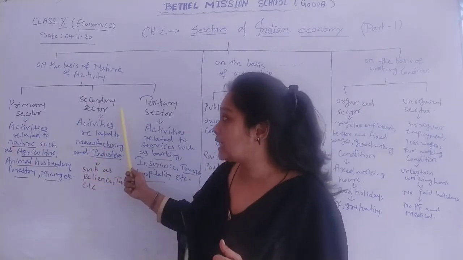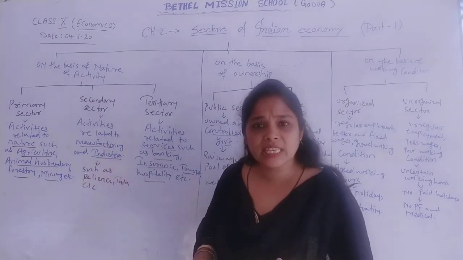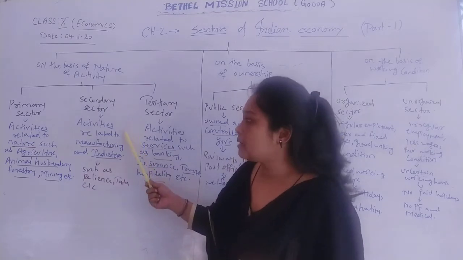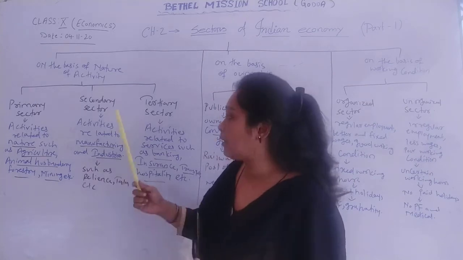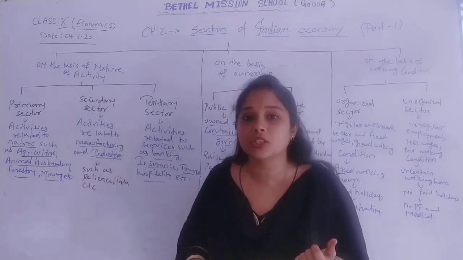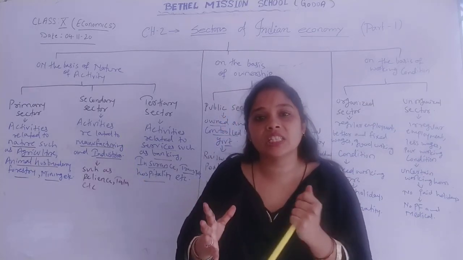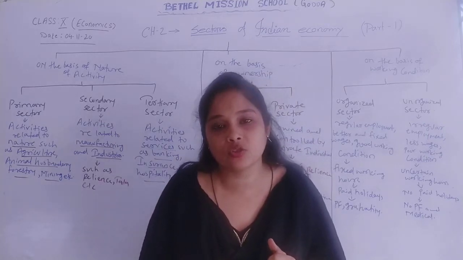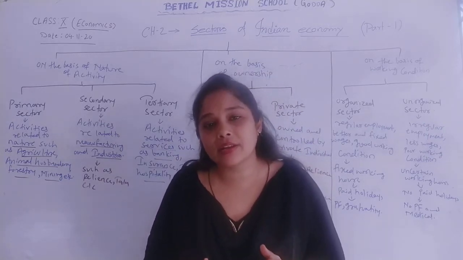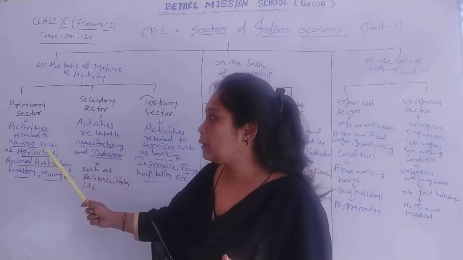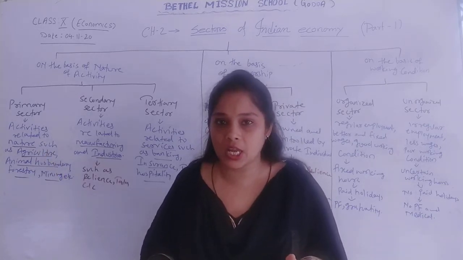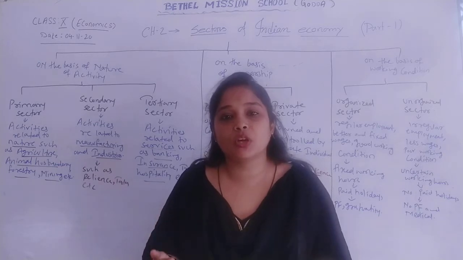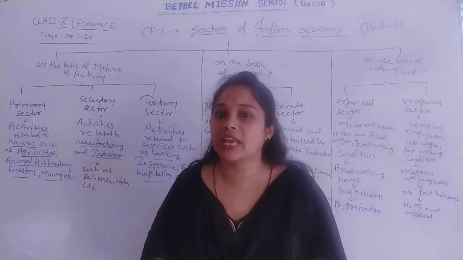Now second one is secondary sector. What is secondary sector? There are certain activities which are related to manufacturing and industries. These activities are termed as secondary sector. Now when we talk about primary sector or agricultural activities, 75% of our Indian population depends upon agriculture.